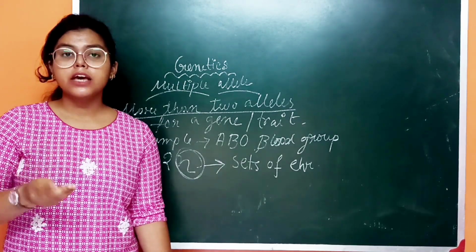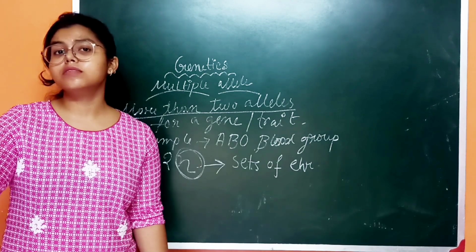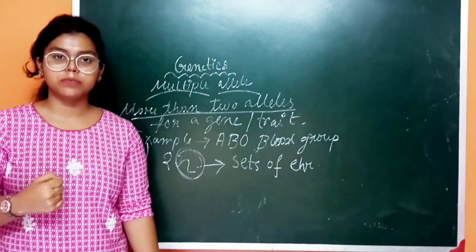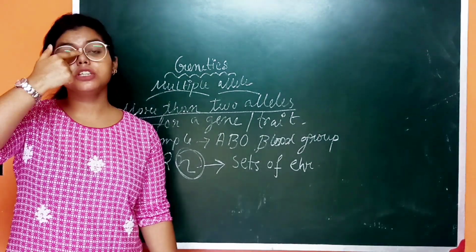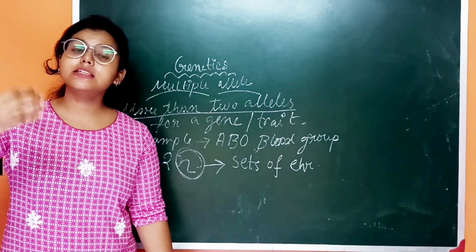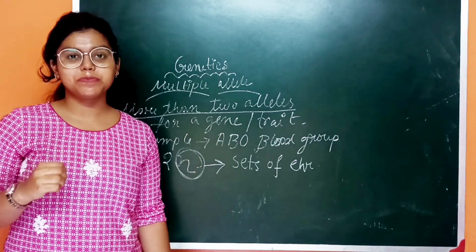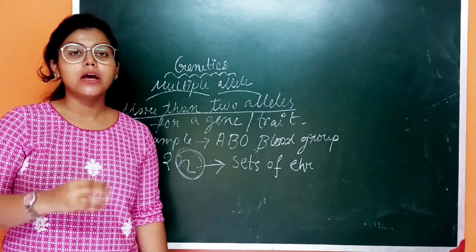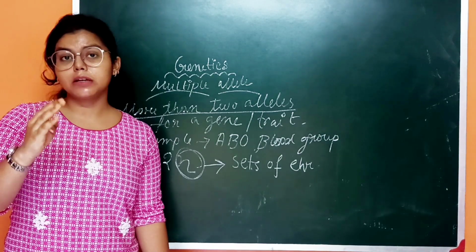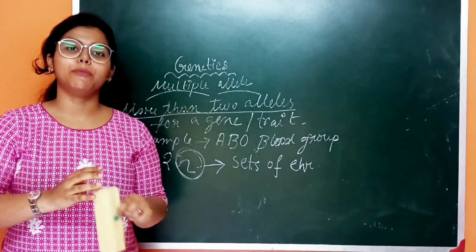Suppose you have A blood group, and Rama has B blood group, Rahul has O blood group, right? So in a population, which is the human population, there are more than two alleles responsible for a particular trait, which is blood group. Is it understood? Because it is not applicable to an individual, not to a particular human. It is applicable for a human population.